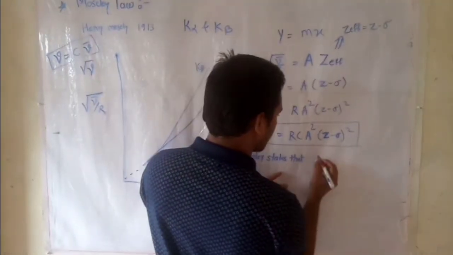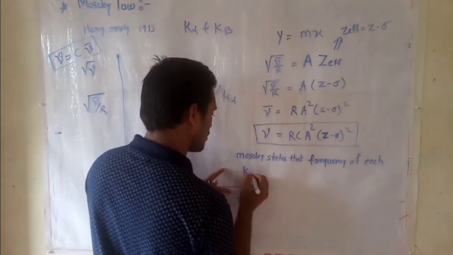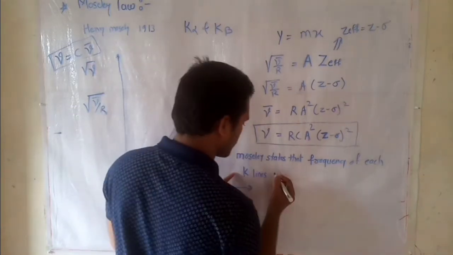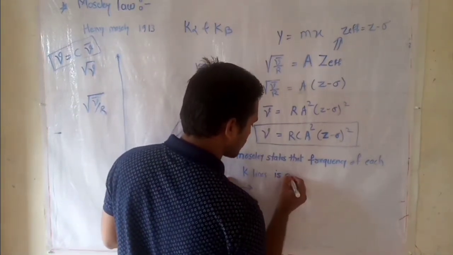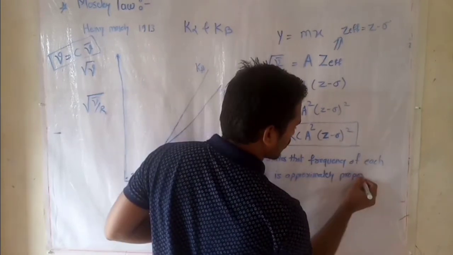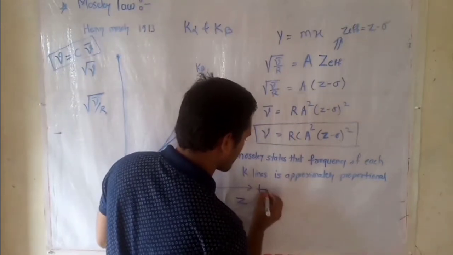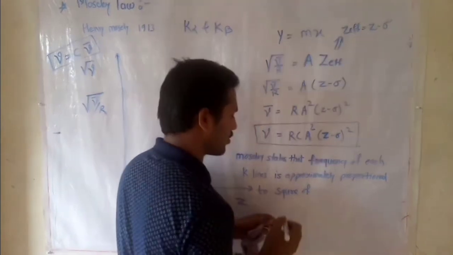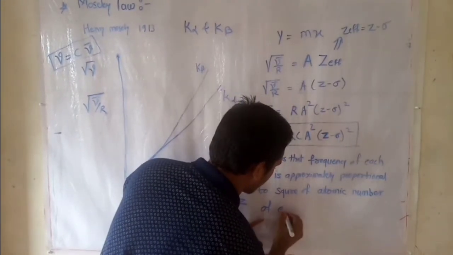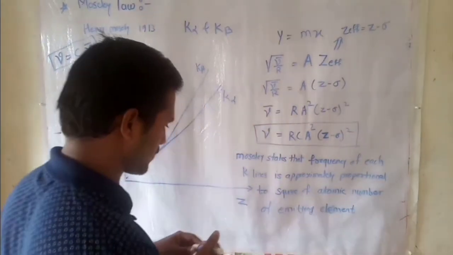Moseley states that the frequency of each K line for different elements is approximately proportional to the square of the atomic number of the emitting element. Emitting element means X-ray emitting elements.